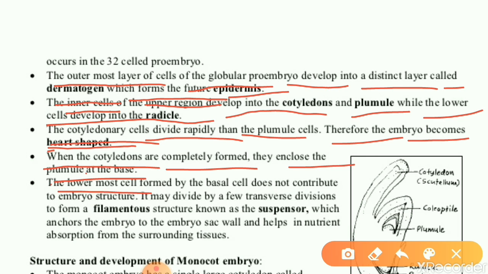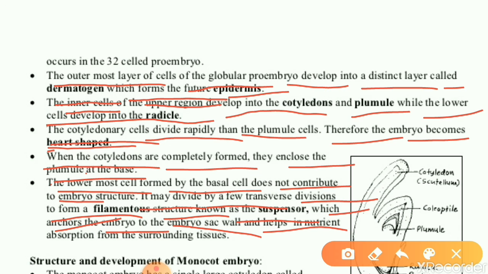The lowermost cell formed by basal cells does not contribute to embryo structure. It may divide by a few transverse divisions to form a filamentous structure known as the suspensor, which anchors the embryo to the embryo sac wall and helps in nutrient absorption from the surrounding tissues. So, like this way only a dicot embryo forms. Is it clear?